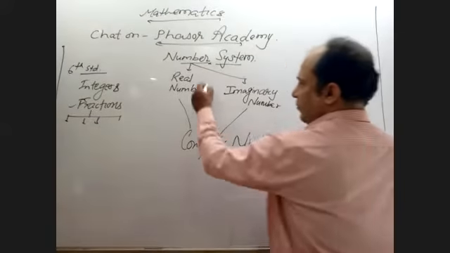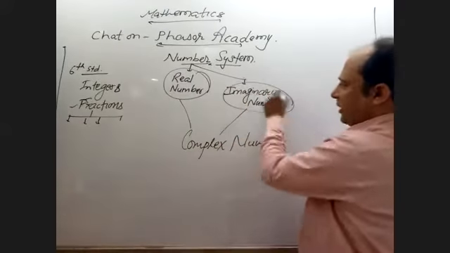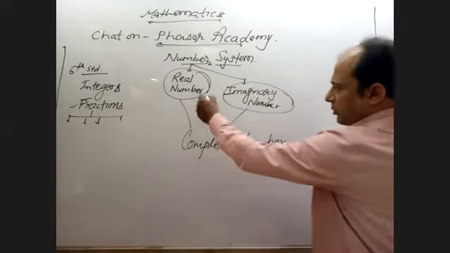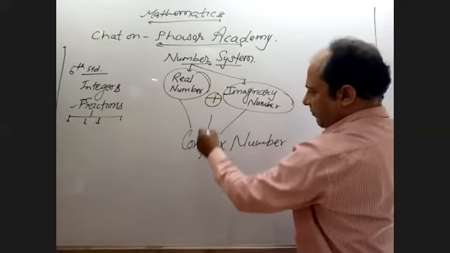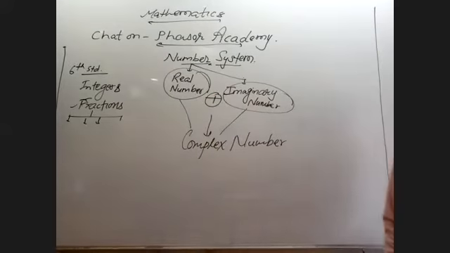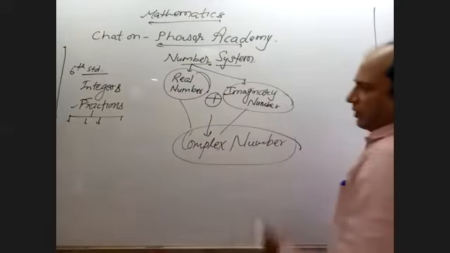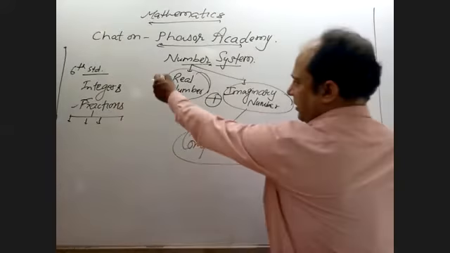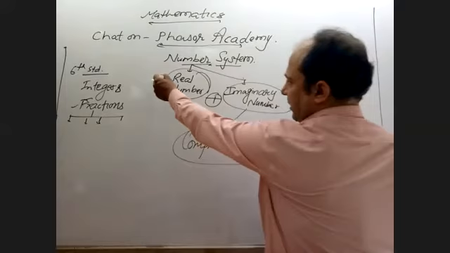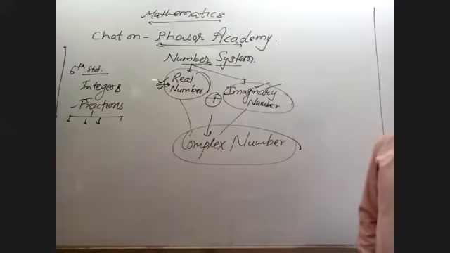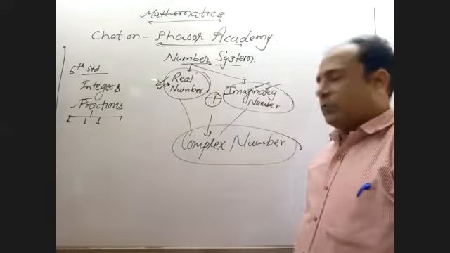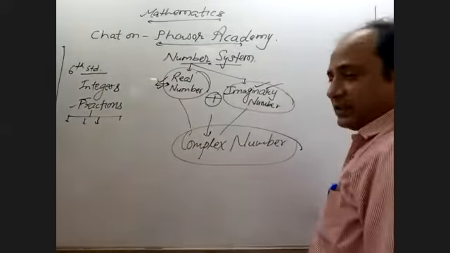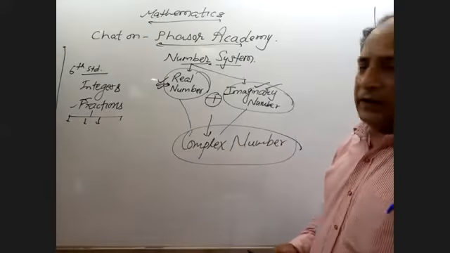This is purely real and this is pure imaginary. But when both mix together, it forms a number called a complex number. So don't think about this right now. You only need the real numbers, not even the imaginary numbers. In real numbers, you had studied rational, irrational, and so many things.